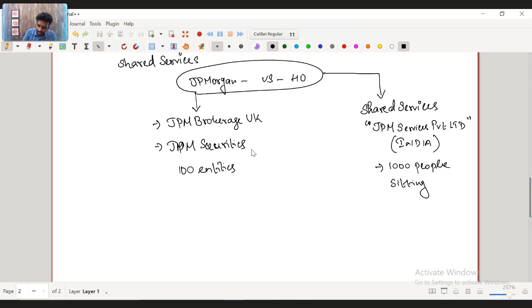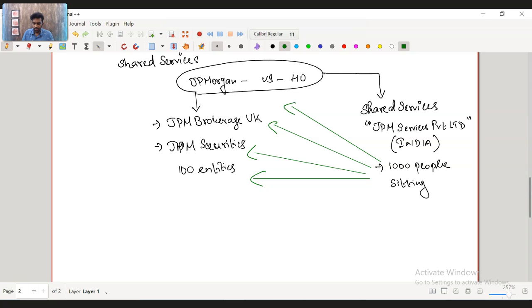So these 1,000 people, what do they do? They work for all these entities across the globe. They work for the head office also. Only thing is that they are situated in a separate country altogether. Okay, now the Services Private Limited, what do they do? All they do is they give seating arrangements for these people, host these people, and get paid for them.